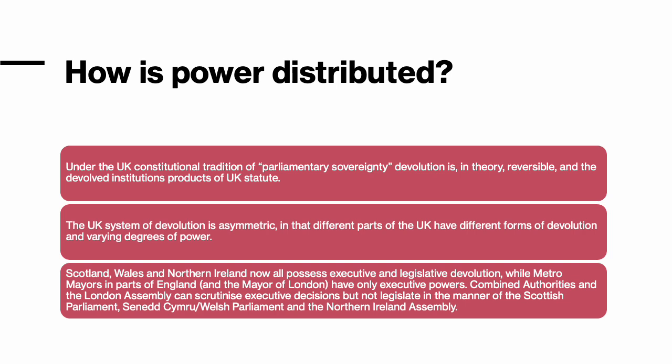So Scotland, Wales, and Northern Ireland all have executive and legislative devolution, which means they can make their own laws and they can make sure those laws work and are embedded, policies are written, etc., for people to live by those laws. So Scotland, Wales, and Northern Ireland can make laws and enact them through their government. Whereas in England, the Mayor of London, Metro mayors, they only have executive powers. So that means they can't make their own laws. They can just look at how they execute the laws that are given to them by the central legislative branch of UK government.